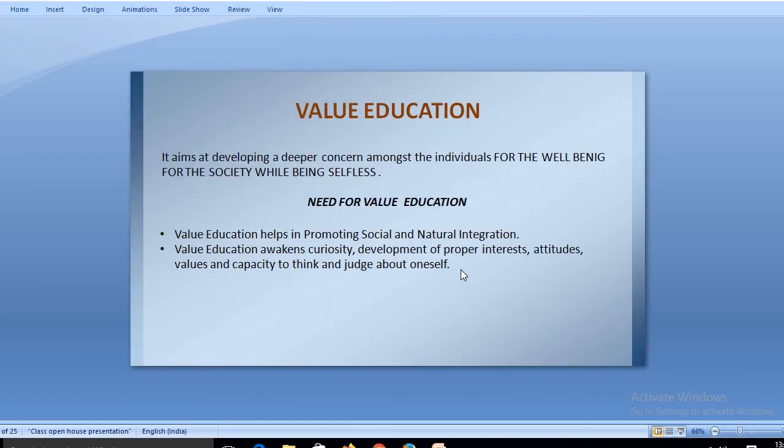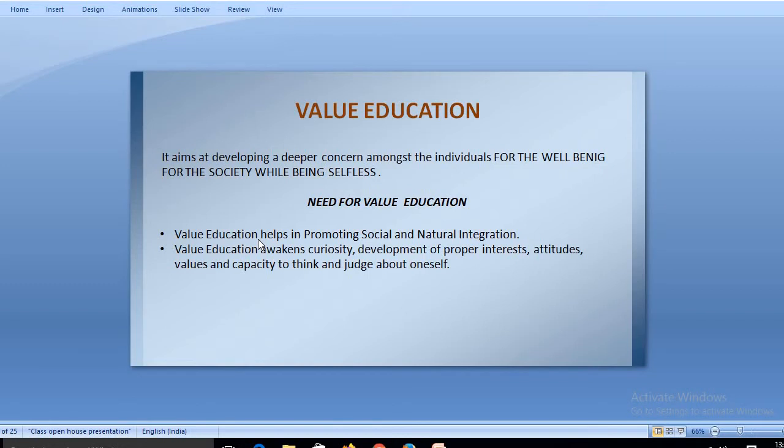It's a development of proper interest in different attitudes, in different work fields. It develops the attitude and the values and the capacity to think and judge about oneself. Value education enhances your mental power to that extent that one is able to judge and justify one's own self. Actually, value education helps you in self exploration, as the things have already been taught to you.